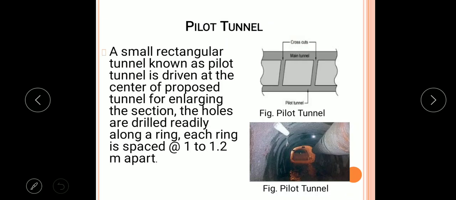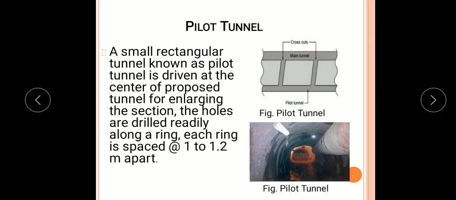Next, we are going to discuss the various important terms that are related to the tunnel. These definitions will be required to understand the various methods of tunneling. So first is the pilot tunnel. This first figure shows a pilot tunnel, and this is the main tunnel.